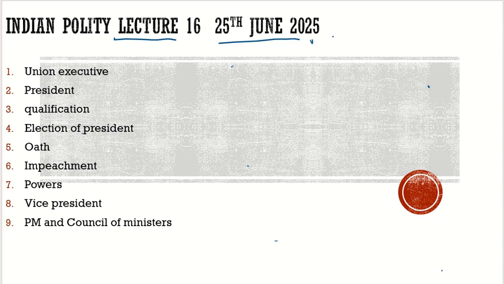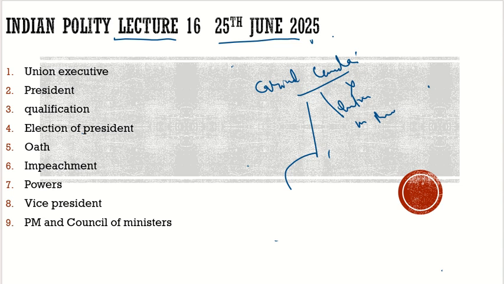What are the various cabinet committees? Are these cabinet committees mentioned in the constitution? No, these are extra-constitutional devices. These are mentioned in the Rules of Business. In the Rules of Business, there are two types of cabinet committees: one is the standing cabinet committee, and another is the ad hoc cabinet committee. These ad hoc cabinet committees are formed when there are certain conditions going on.